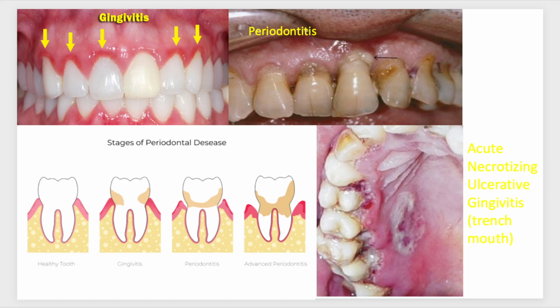In the top right, we have periodontitis. You see that pus pocket there that the arrow is pointing to; that would be periodontitis. And then here it shows you the progression of periodontal disease. The gums start to get inflamed, they wear down, they separate from the tooth. You'll notice where that plaque builds up, it just gets deeper, which means you're going to have deeper tooth decay and cavities, which can lead to teeth having to be pulled, because down here you can't just do a filling to fill that in. And then in the bottom right, you have where it gets to trench mouth.